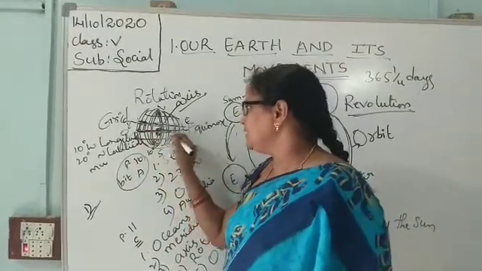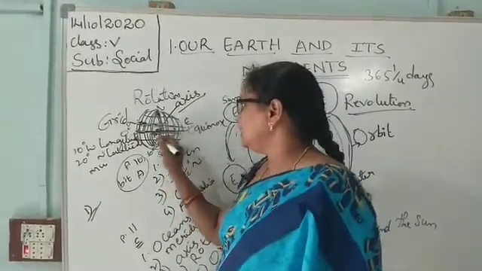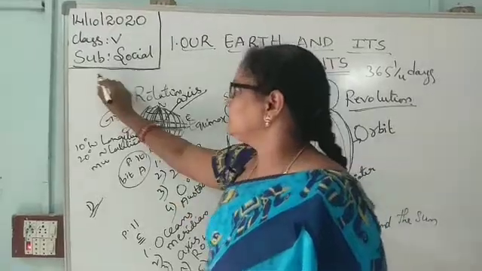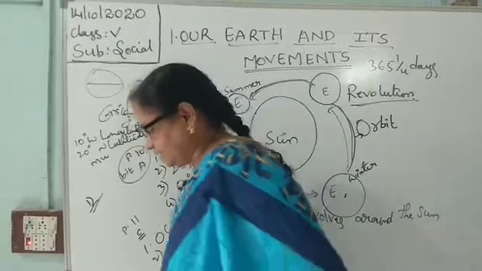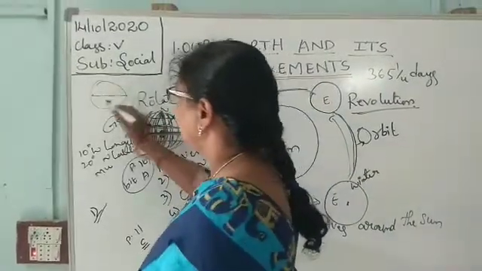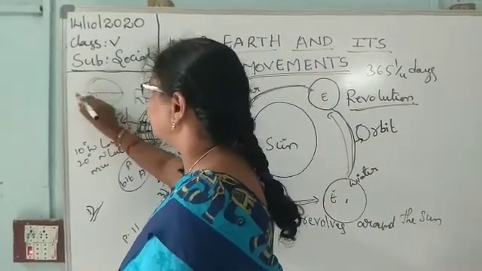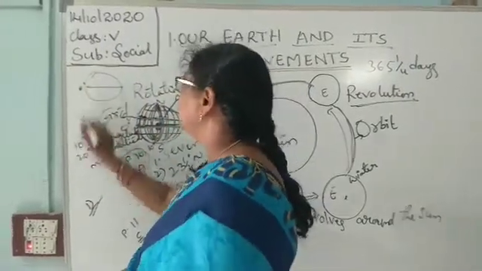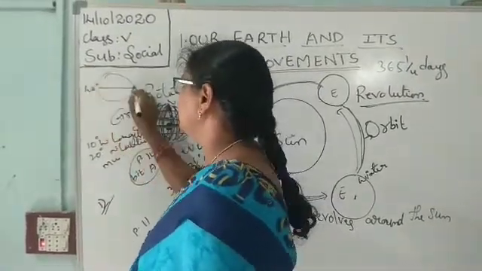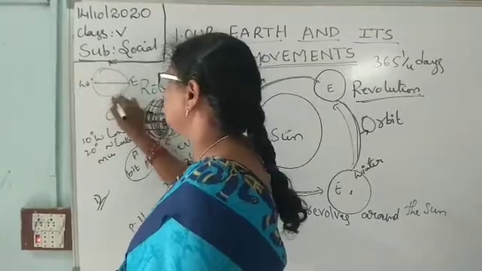Here it is 0 degrees. Here it is 0 degrees. What are they saying? West, east, north, south.